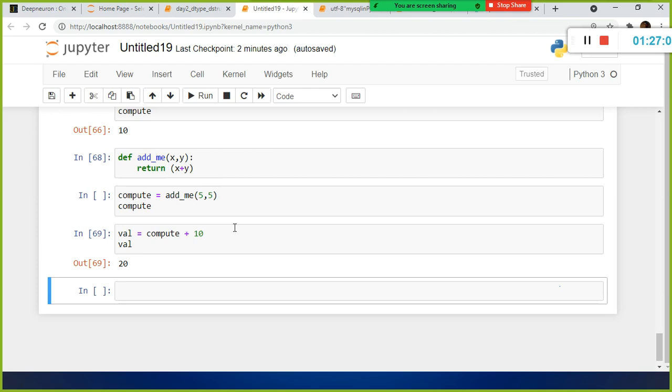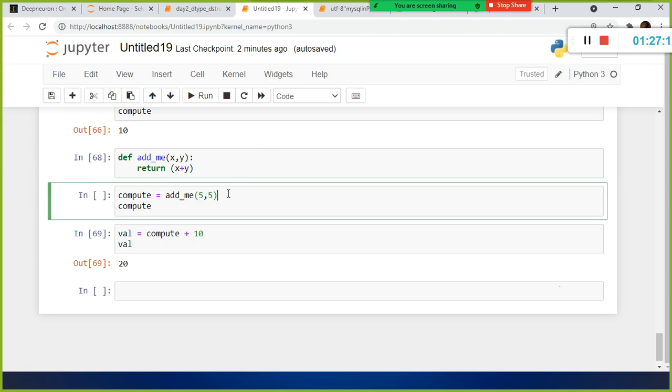See, the memory address of the x comma y are passed here. That is what is happening here. So when I use add me 5 comma 5, right? What happens is the values will get assigned to the respective parameters.